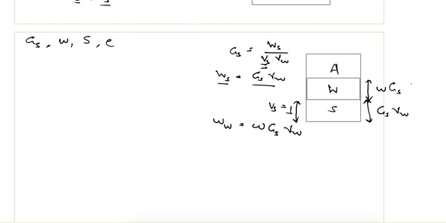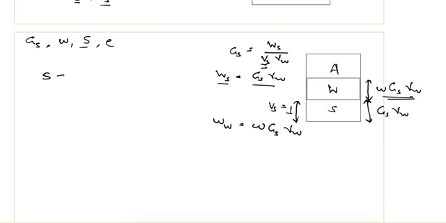This is W Gs gamma W, because water content is the ratio of the weight of water to the weight of solids. So water content times weight of solids will be equal to the weight of water, and